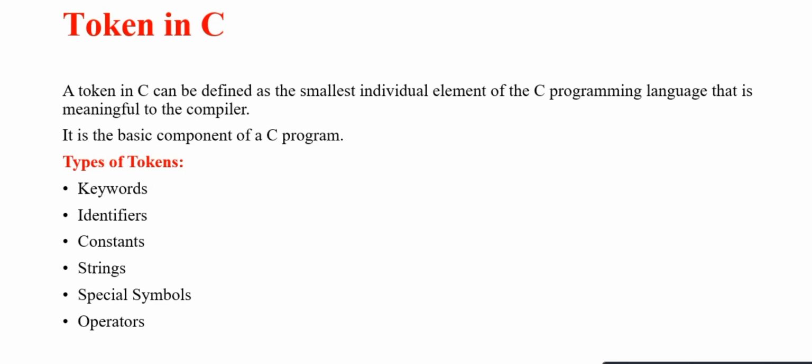A token in C can be defined as the smallest individual element of the C programming language that is meaningful to the compiler. It is the basic component of a C program. Here we have few types of tokens in C: keywords, identifiers, constants, strings, special symbols, and operators.